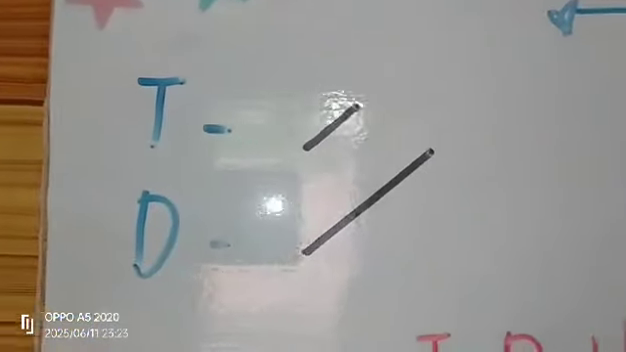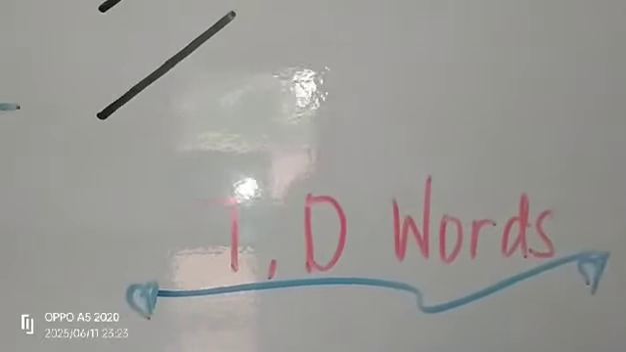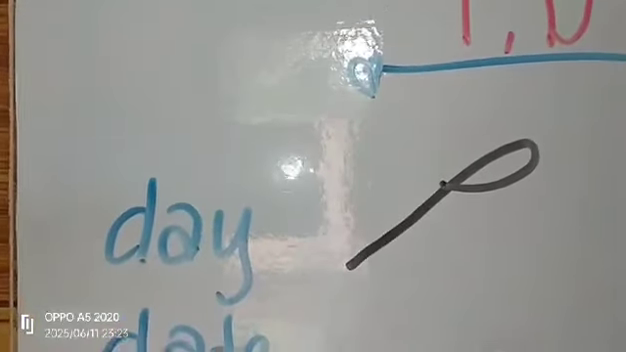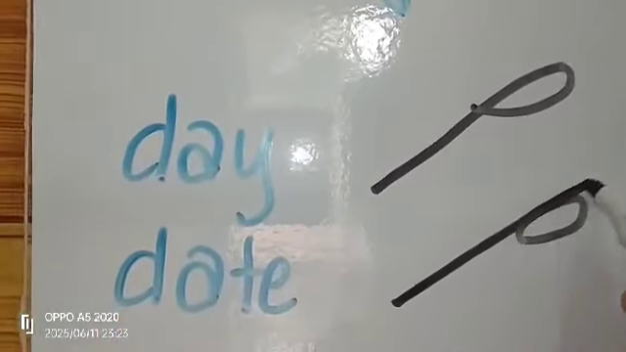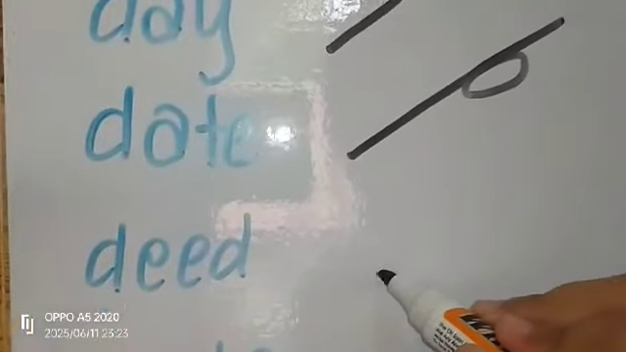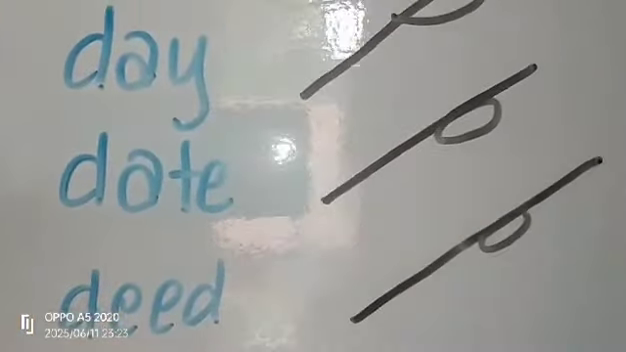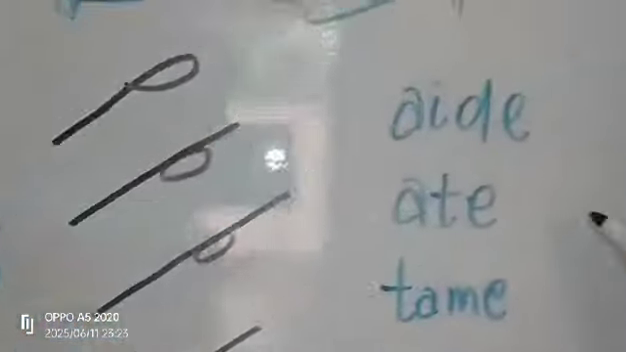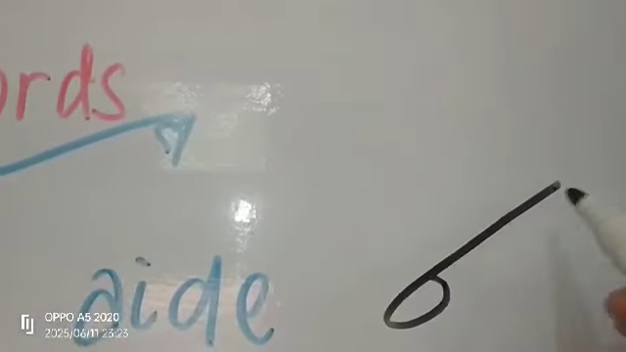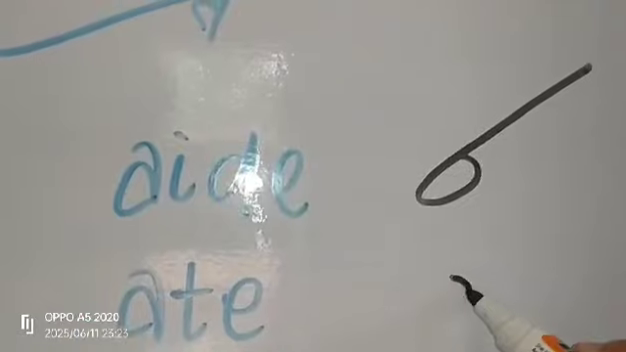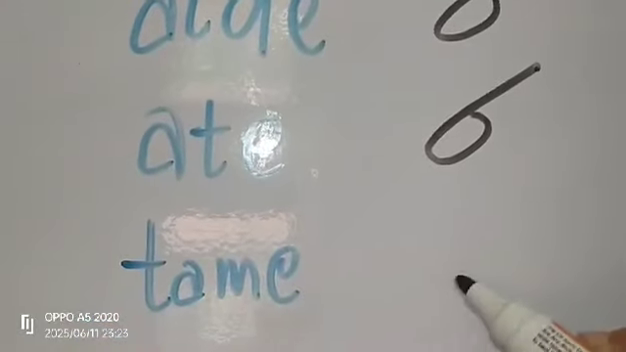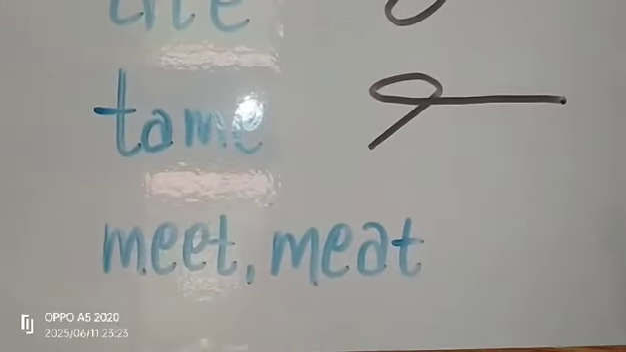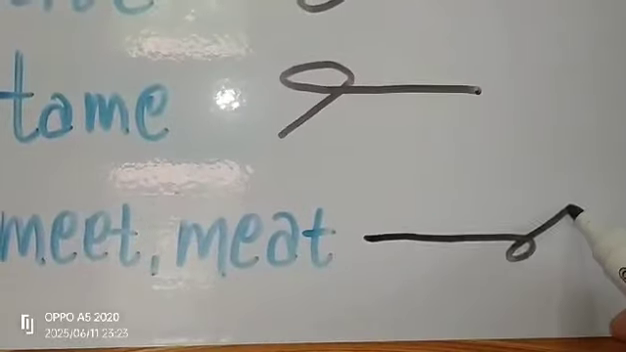Okay, proceed tayo sa T-D words. The word day is represented by D and A, while date is D-A-T. Did is D-E-D. Then made is M-A-D. Aid is A-D. Ate is A-T. Tame is T-A-M, and meet or meat are represented by M-E-T.